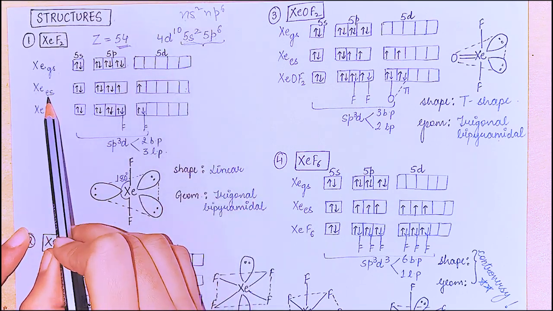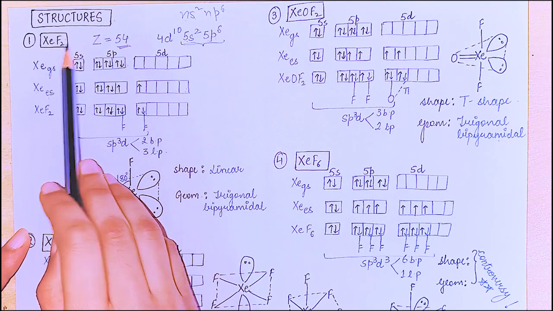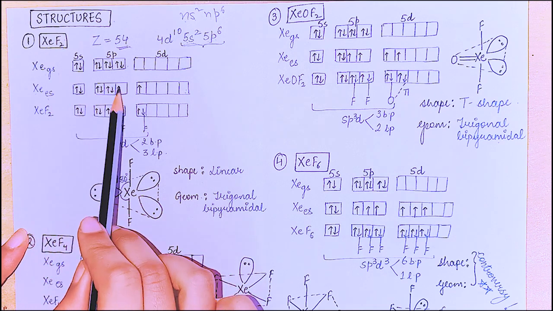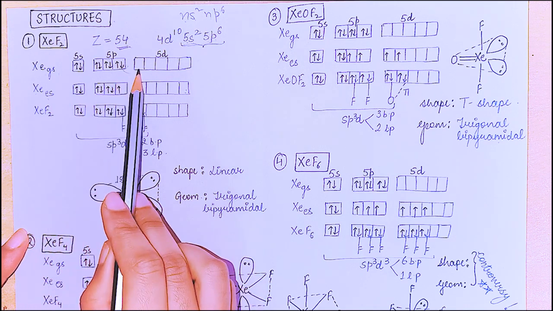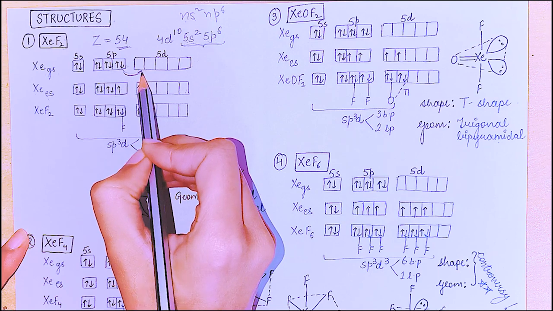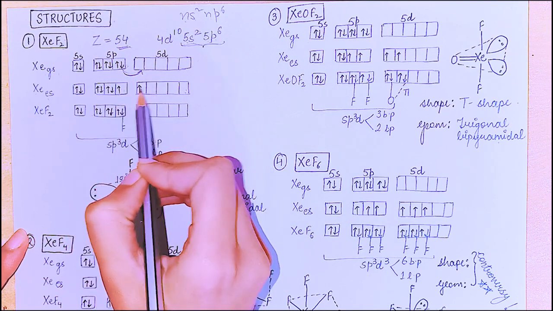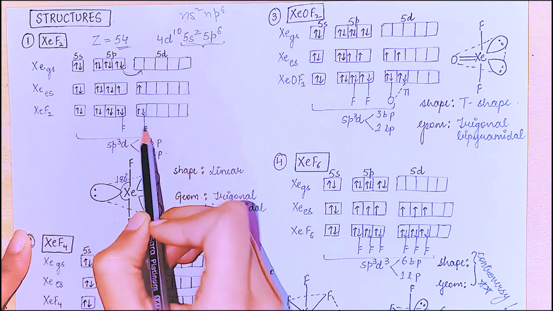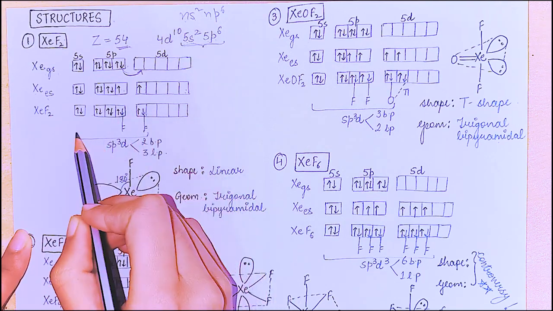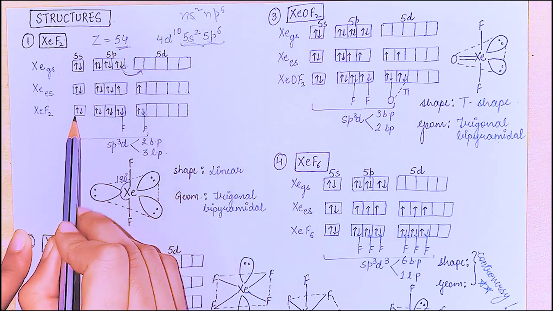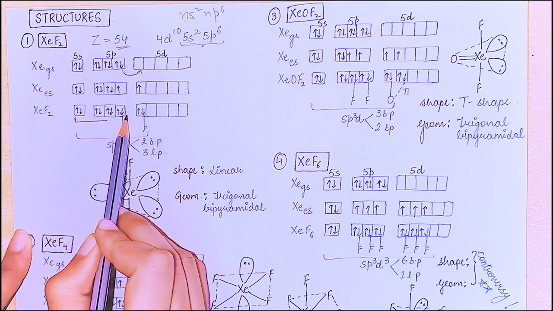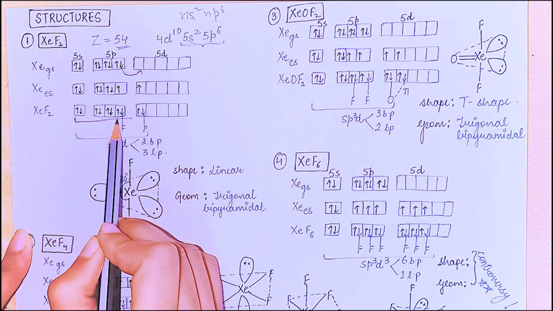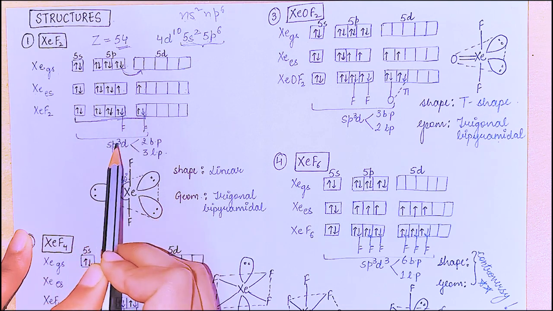In the excited state, we have to fit 2 fluorines here, so we need 2 partially filled boxes. So here we excite 1 electron to the d orbital, this one. So we get 2 empty spaces where we can put fluorines. So it is XeF2. So how to write the hybridization? Just write from s to p full. It is s, p1, 2, 3 and d 1 box. So it is sp3d.